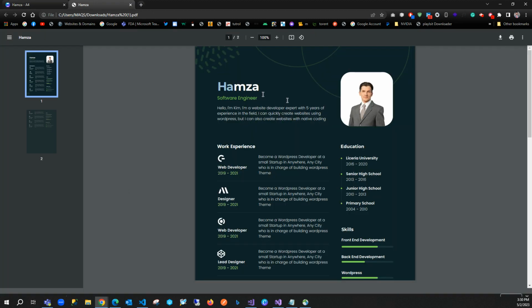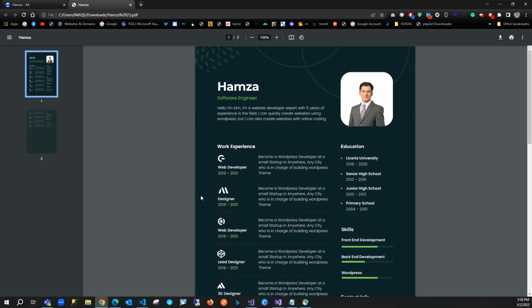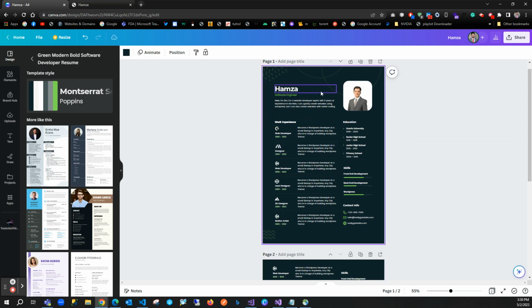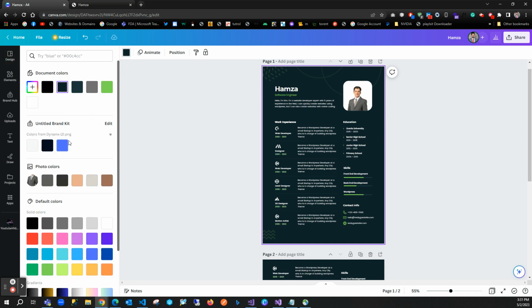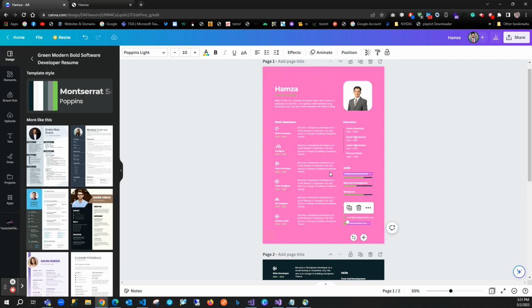Let me click and open my resume. You see, I have just created my resume in less than 2 minutes with a professional looking design. In this way you can create your own custom, professional looking resume for free using the Canva tool. If you want to change some color design, you just pick the color and change whatever color you like. You can also change the font color, whatever you want. Everything is editable, so you can modify it according to your needs.